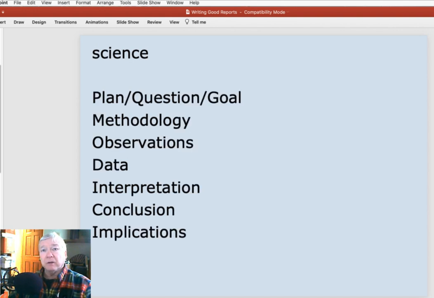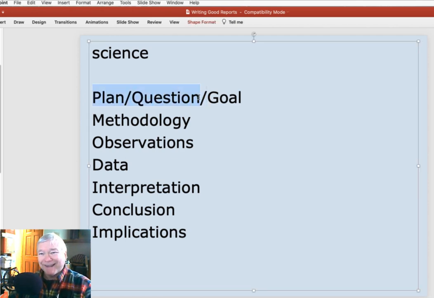It's clean and clear. In science, we're organizing our information typically around what is our plan originally? What's the question that we're trying to answer? What is the goal that we're working toward? Because if we don't have a clear understanding of those things, then we can't move forward. And then, what is the methodology that we're using in order to conduct this experiment? And then, what are the observations that we make and the data that we gather? Now, that's without doing any interpretation or making conclusions. First of all, just the facts. Here's what the facts are.